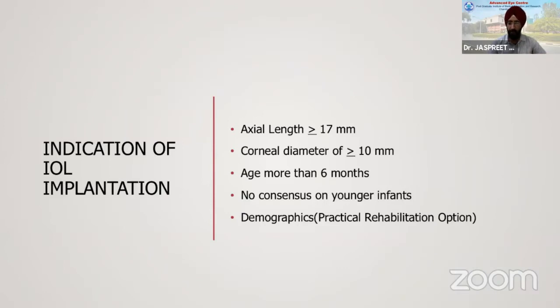The other thing to look out for is the corneal diameter. Even in these patients, some have microphthalmos, some have just microcornea. If you have a corneal diameter of less than 10 millimeters, you should defer putting an IOL, because this diameter is related to the bag, so probably you won't have a good bag. With a diameter of less than 10 millimeters, there's a high chance of secondary glaucoma as well. As for age, the consensus in the literature is that an IOL should be implanted in children more than 6 months of age.